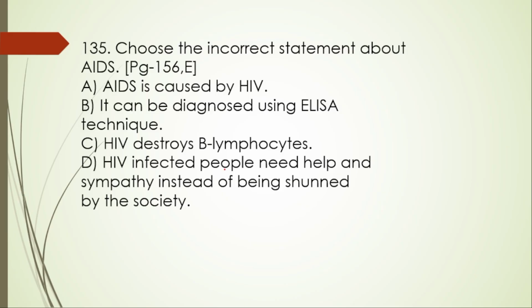135. Choose the incorrect statement about AIDS. AIDS is caused by HIV, right. It can be diagnosed using the ELISA technique, right. HIV destroys B lymphocytes, wrong, because it destroys helper T cells, not the B. HIV infected people need help and sympathy instead of being shunned by the society. Yes, of course, this one is right. So the incorrect statement is C.